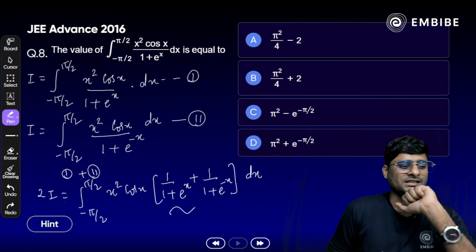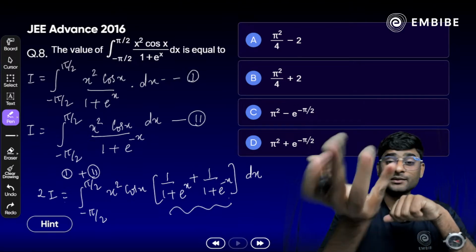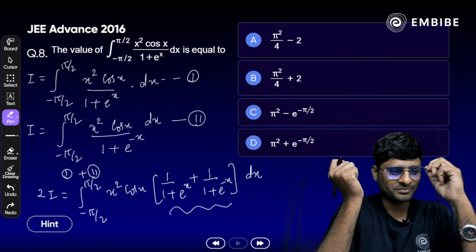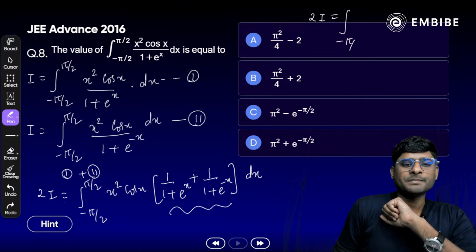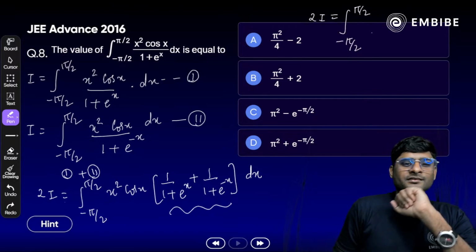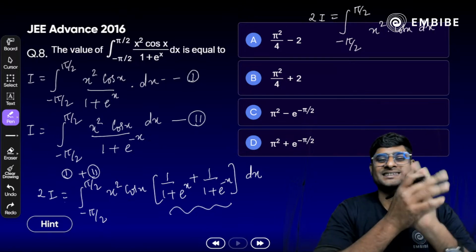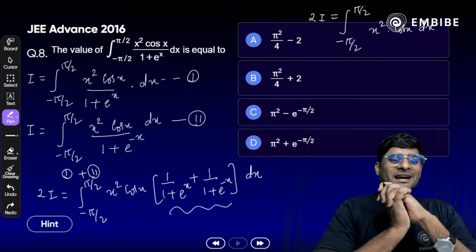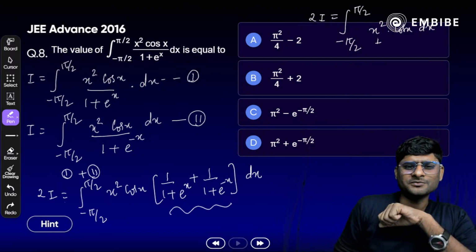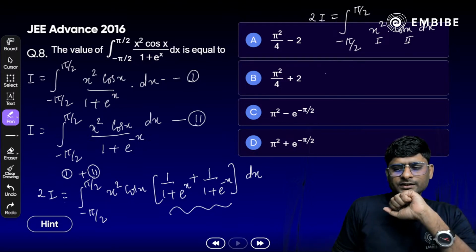So what do we get once we solve this bracket here? Yes, if we try to solve this bracket, we will get 1. Exactly, just solve it. We will get 1 here. So finally it will become twice of I is equal to integral from minus pi by 2 to plus pi by 2 of x square cos x dx. Yes, we have 2 functions here. So yes, we need to apply by parts. Okay, so let's apply by parts here. First and second function we have here. So let's do it. First, that is x square.